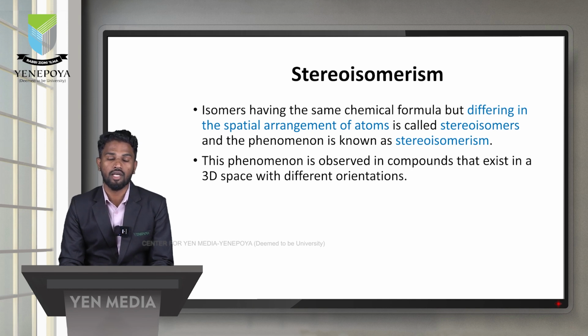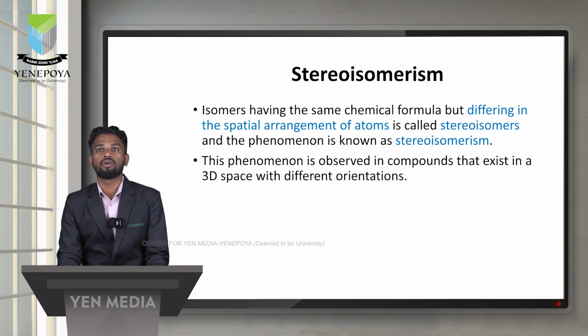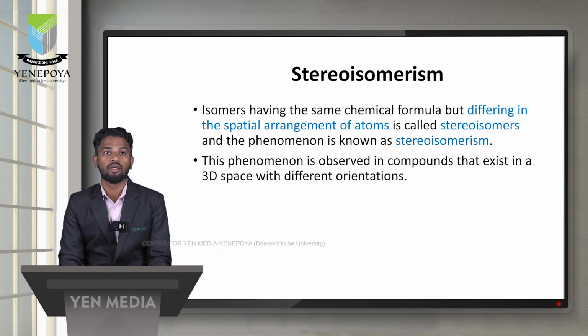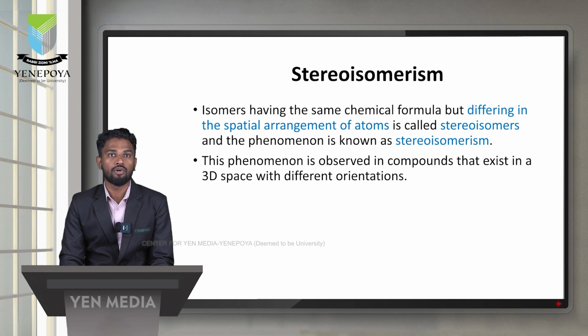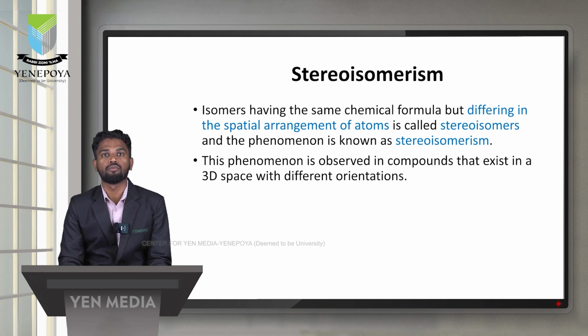This phenomenon is called stereoisomerism. It is observed in compounds existing in three-dimensional space with a different orientation.